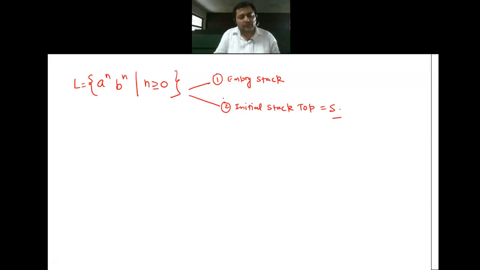Okay. So I will tell you either one of the ways. The second way you can do automatically. No problem. So let's start learning it from the empty stack. There will be just a small change required for this initial stack top, which I will tell you further. All right. Everybody is ready for this. Shall we start?